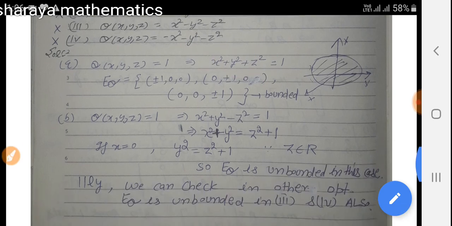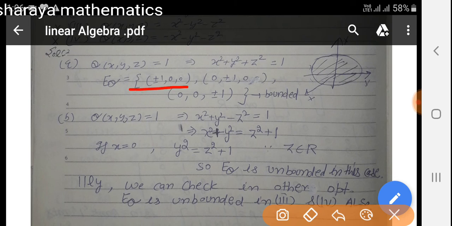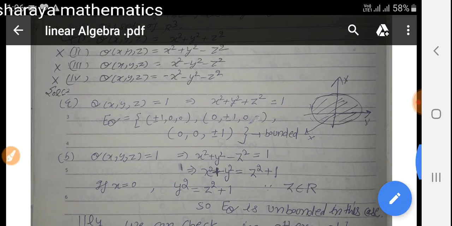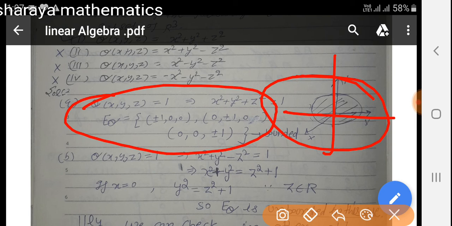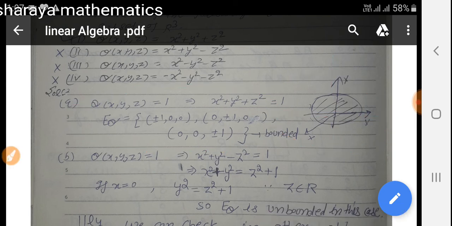So all possible points are (plus minus 1, 0, 0), the second possibility is (0, plus minus 1, 0), and the third is (0, 0, plus minus 1). And we can say that this E_Q is a bounded set. Clearly this is a sphere with radius 1, so this E_Q set is a bounded set. So option 1 is the correct option.